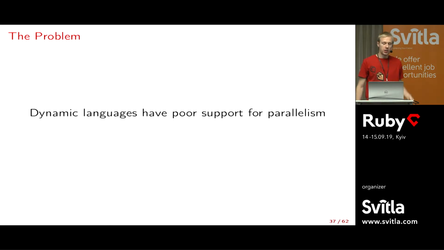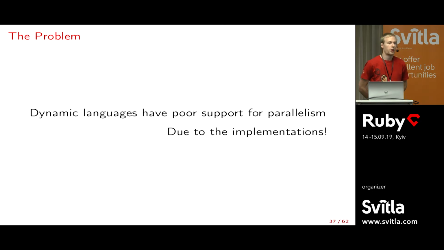When I started my PhD, one of the problems I wanted to work on was this, and one thing I noticed is that dynamic languages in general, be it Ruby, JavaScript, Python, or anything else, have really poor support for parallelism. And this is actually not due to the language. The languages have nothing wrong with them, but it is due to the implementation, which usually restricts what you can do quite a lot.